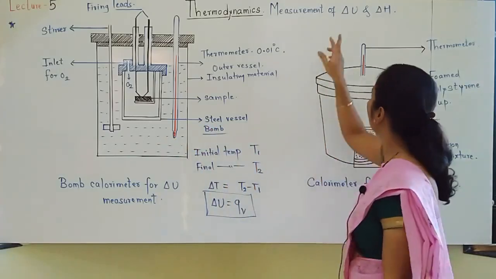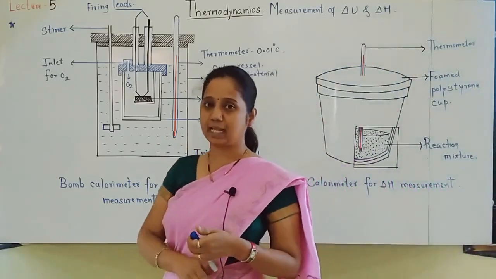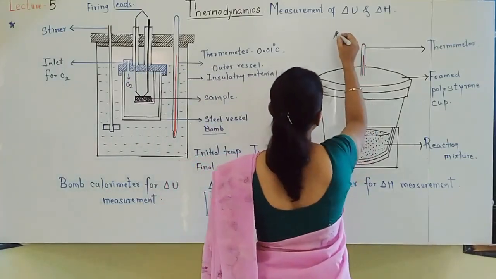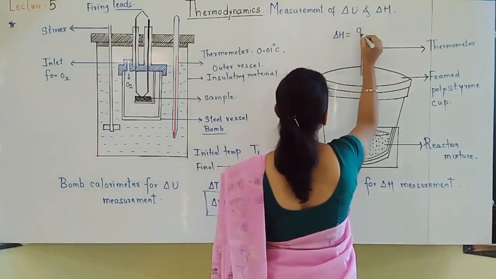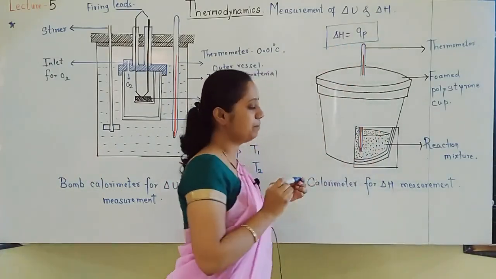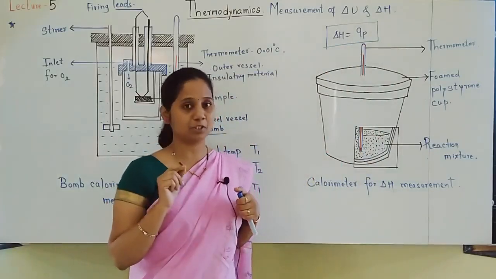Now let us see how measurement of delta H is done. What is delta H? Change in enthalpy. For change in enthalpy, what do you know, student? Delta H is equal to, always you know that, QP. Means delta H, change in enthalpy, is always measured at constant pressure. Pressure should be kept constant.